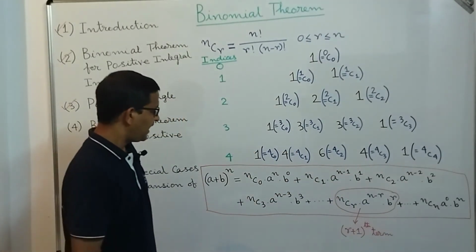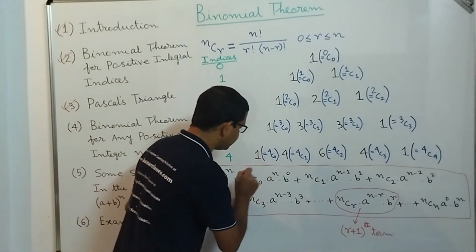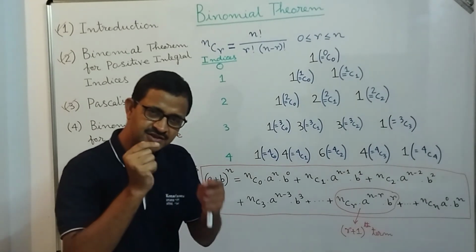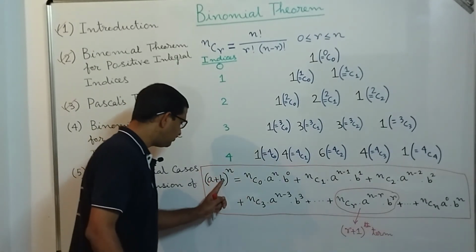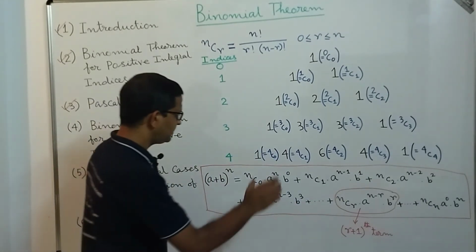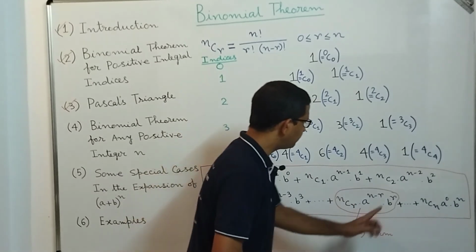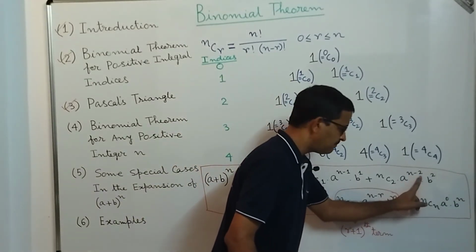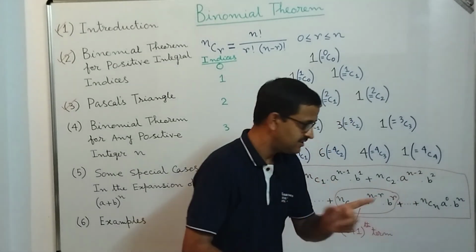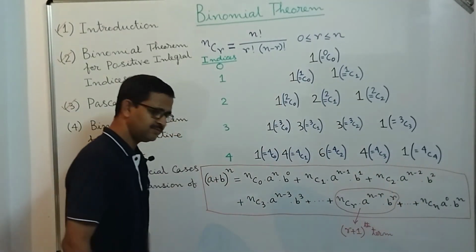And the third observation is that at any term if you add the power of a and power of b, then you will get the value which is given here, that is n, the power of (a + b). Take the third term, nC2: the power of a is n minus 2, power of b is 2. If you add those powers, n minus 2 plus 2, it is n, which is the power of (a + b).